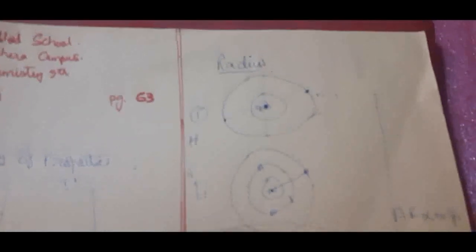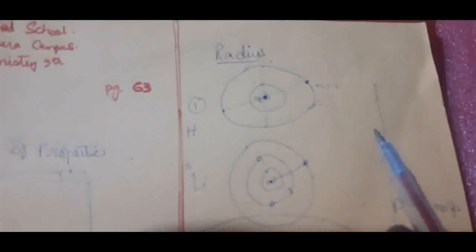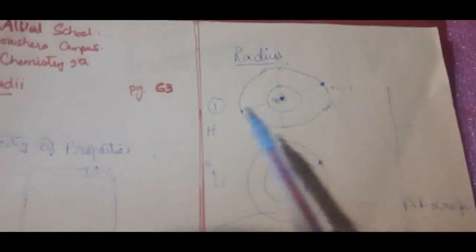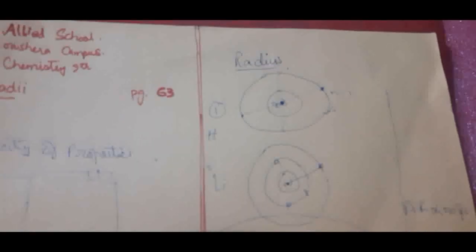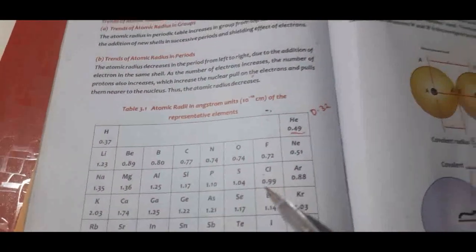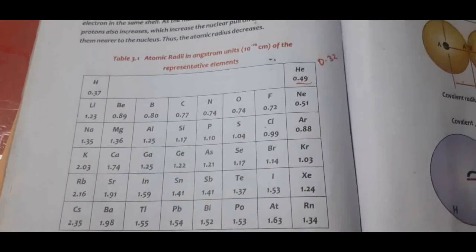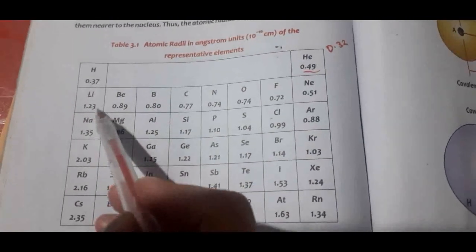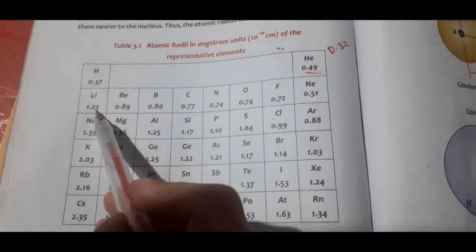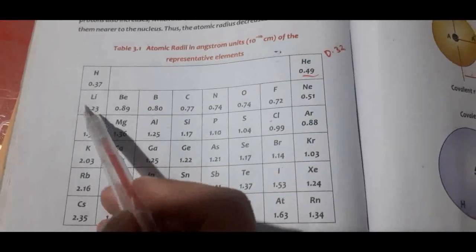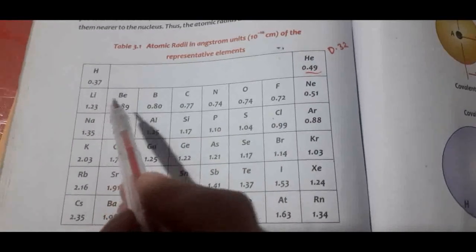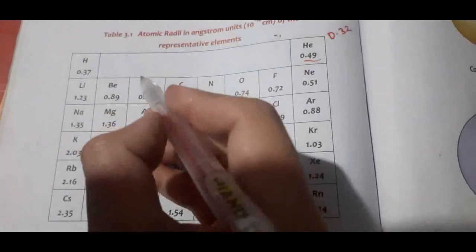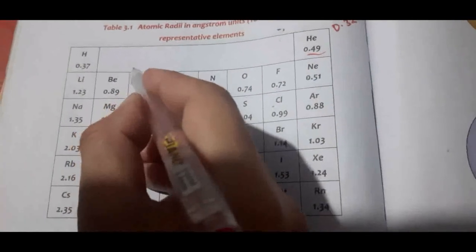Now let's see what happens while moving from left to right in a period, which is known as trends in periods. Look here in your book on page number 74. You will see that the atomic radius of lithium is 1.23, right? Now coming to beryllium, this is 0.89. So it has decreased, lowered.